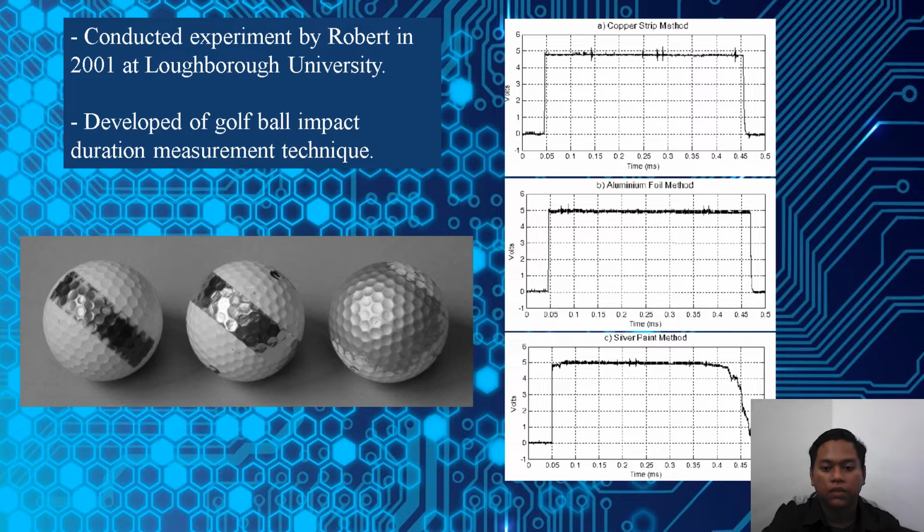In the picture on the right side, as you can see on the graph, the copper strip method gives a slightly shorter impact duration than the aluminium foil method. The silver pen method is less than both the aluminium and copper strip methods. This is the graph at the bottom. As you can see, the impact duration begins to drop at 0.35.